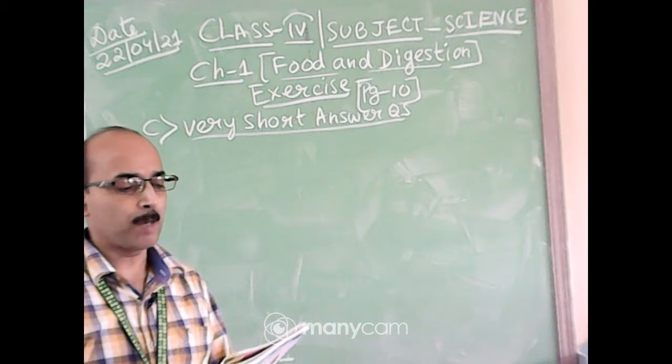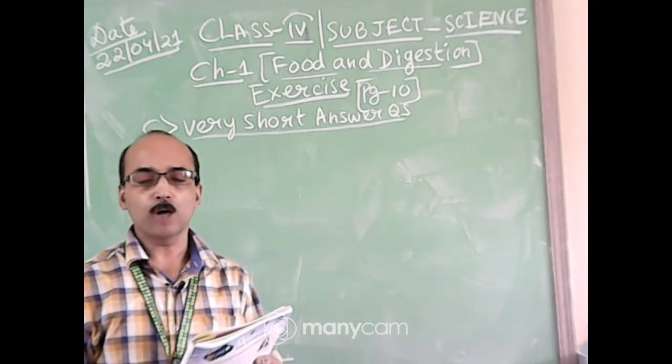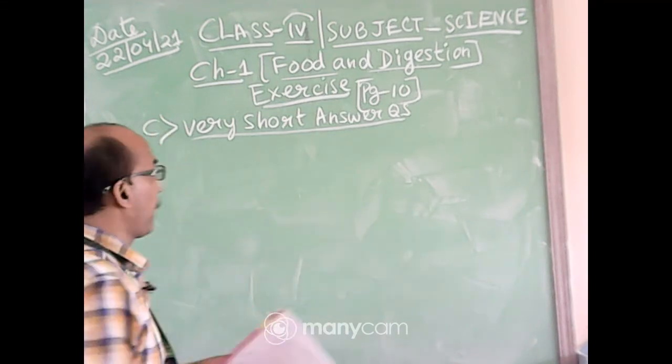Number 3, name a mineral that helps in the formation of blood in our body.